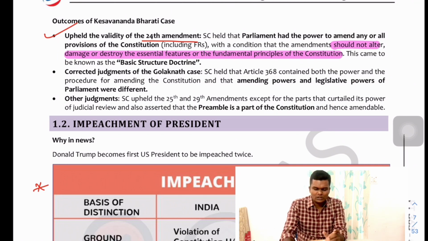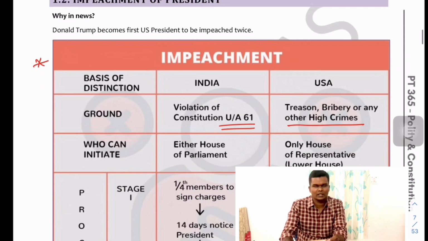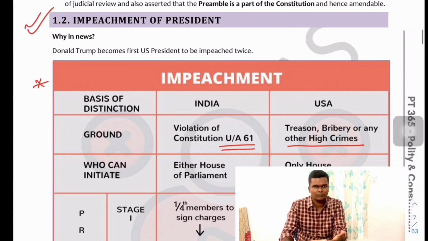So, this upheld the validity of the 24th Amendment, that is, the Parliament can amend any part of the Constitution under the condition that it should not alter or damage the basic structure of the Constitution. And it corrected the judgment of the Golaknath case, which held that the Parliament does not have the power to amend the fundamental rights of the Constitution.